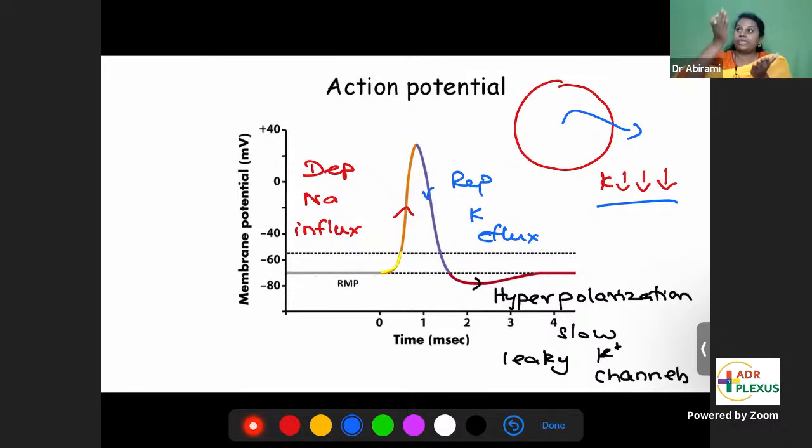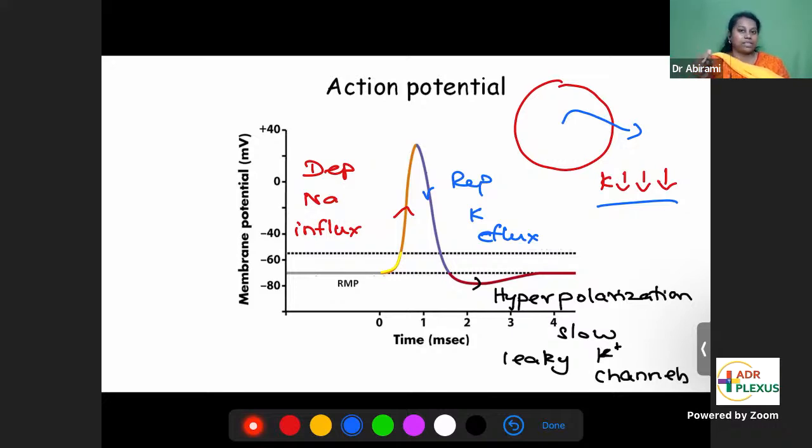If extracellular potassium is increasing, then the gradient will be destroyed, because the normal gradient for potassium is more inside the cells and less outside the cells. If you have more potassium outside, it's in the reverse. But if you have less potassium outside, this further increases the concentration gradient, and therefore potassium can easily move out. So when you have decreased potassium levels, potassium easily moves out, and that causes hyperpolarization.